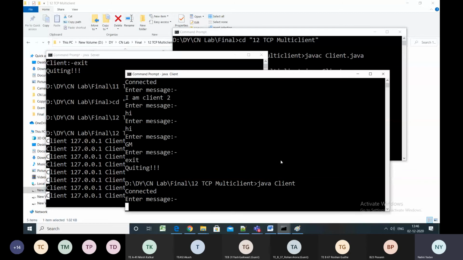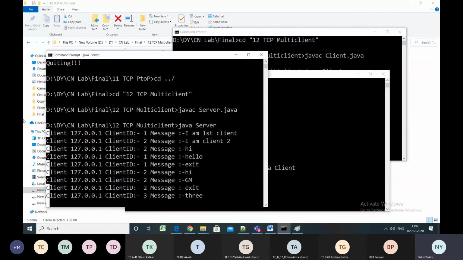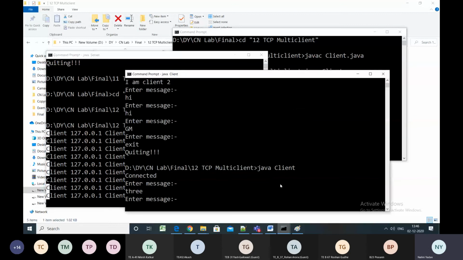So again, I have to enter the message. So this is my third client. So I am saying 3. You can see that the client ID 3 and message is 3. So now the new client. So my server is always live. This is actually the live performance of how the different server works. My server is always live and my client comes and goes off or gets connected with the server and then goes off. Like this happens with the client and server.